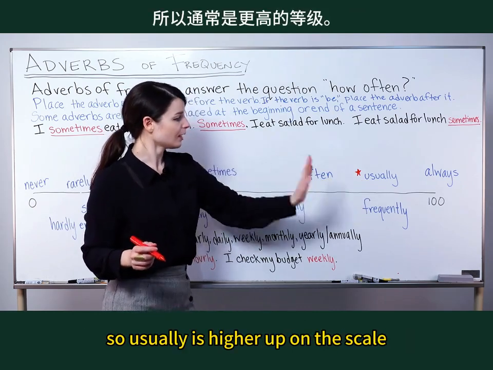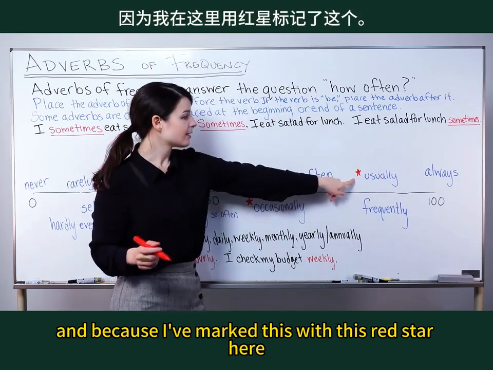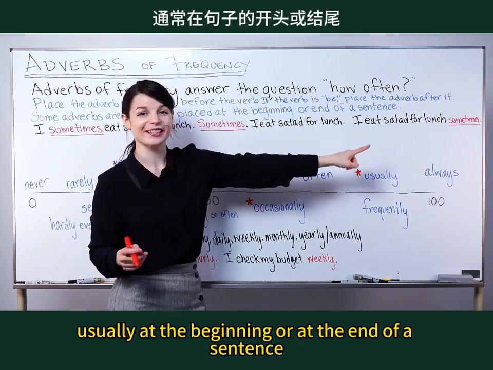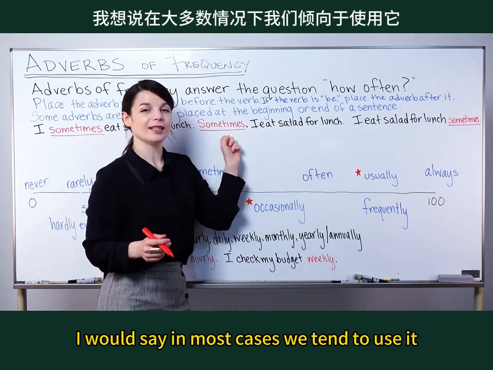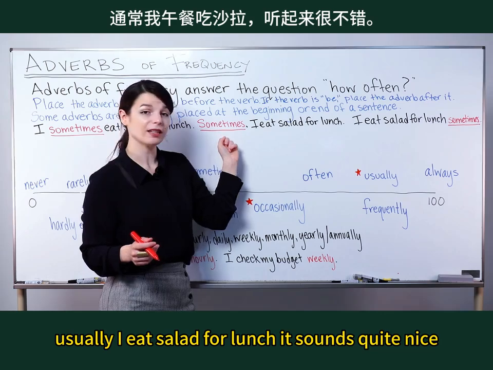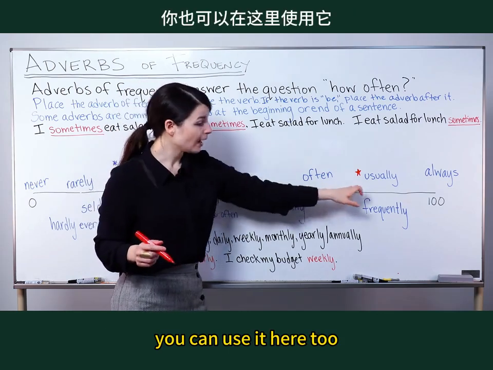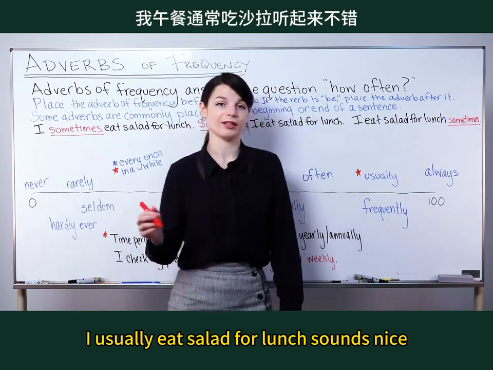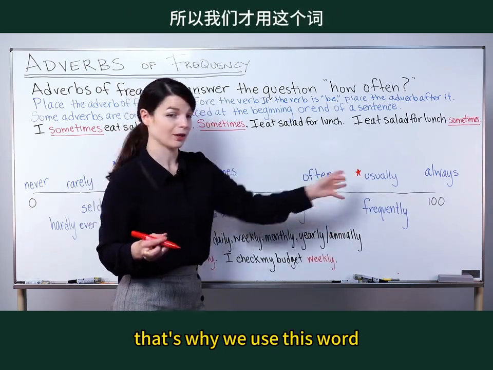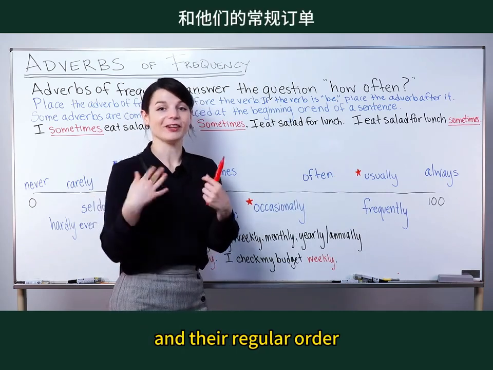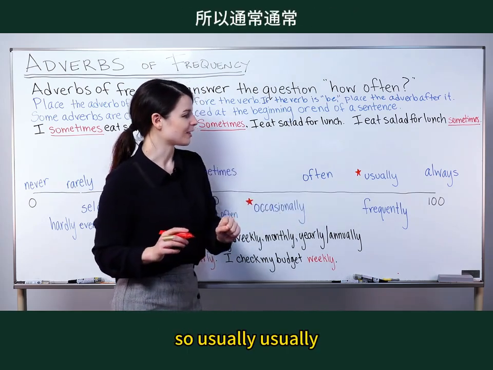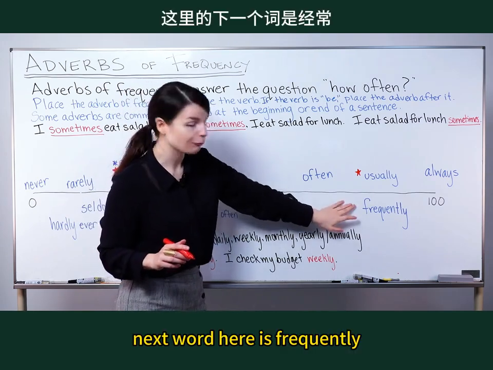So usually is higher up on the scale, and because I've marked this with this red star here, we use it usually at the beginning or at the end of a sentence. I would say in most cases we tend to use it more at the beginning of a sentence. Usually I eat salad for lunch. It sounds quite nice. You can use it here too. I usually eat salad for lunch. Sounds nice. So usually, it's a very regular activity. That's why we use this word to talk about a regular customer and their regular order with the usual. In that case, it's a noun. So usually, usually.